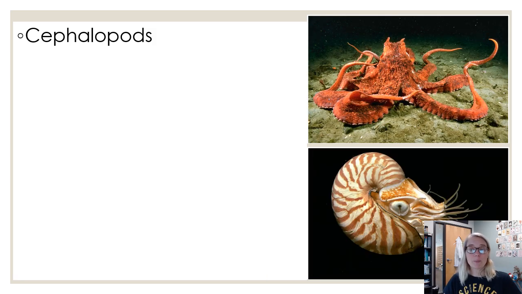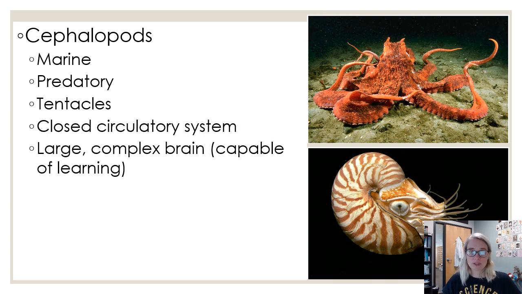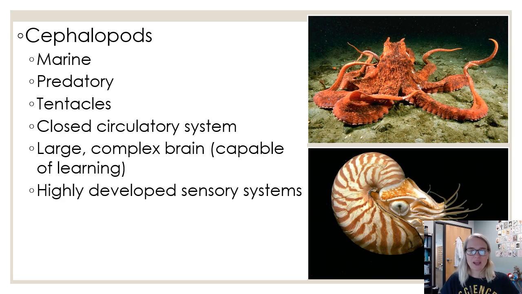All right, then we have cephalopods, which means head foot. Cephalopods are going to be things like your octopi and nautilus that we see here in the picture. They're usually very good predators. If you've watched any videos about octopus, My Octopus Teacher on Netflix is a wonderful documentary if you like octopi. They usually have tentacles of some sort, a closed circulatory system. They're super smart, with large complex brains capable of learning, and highly developed sensory systems.